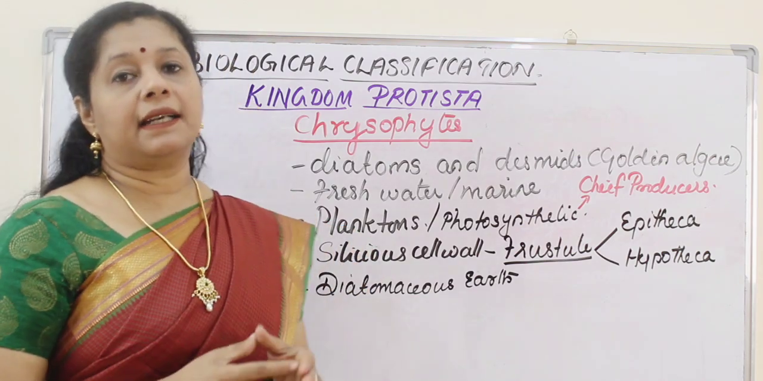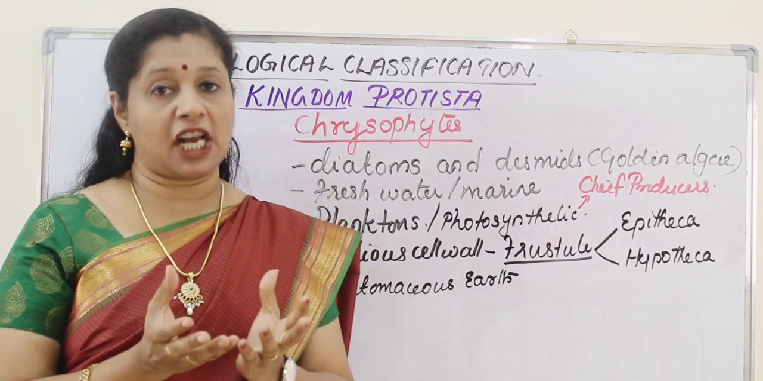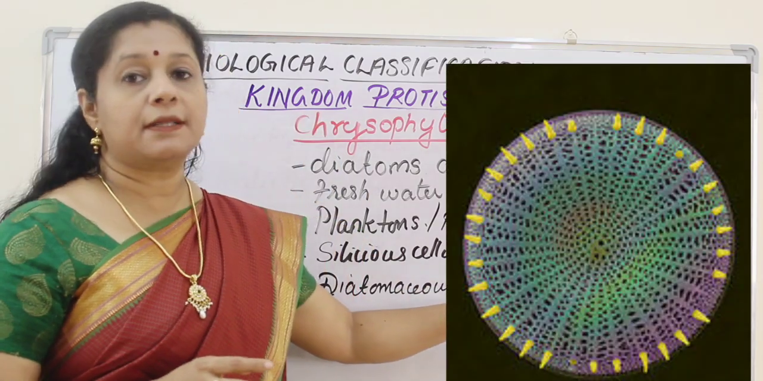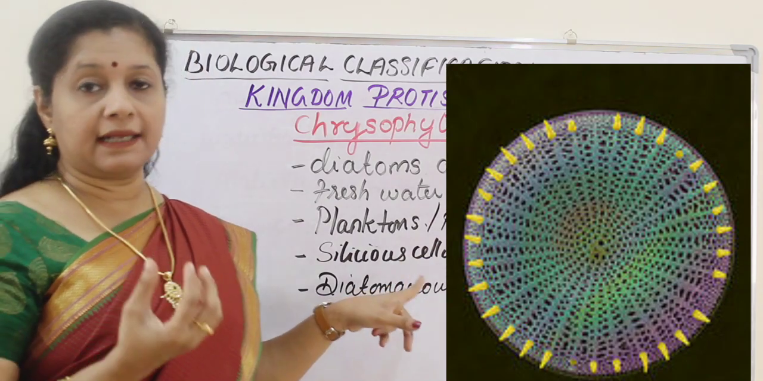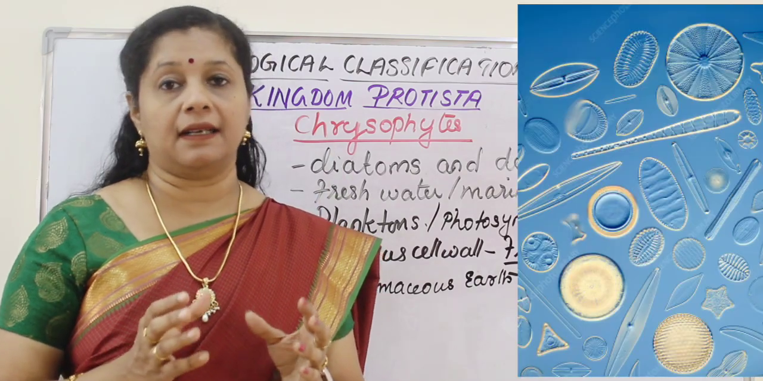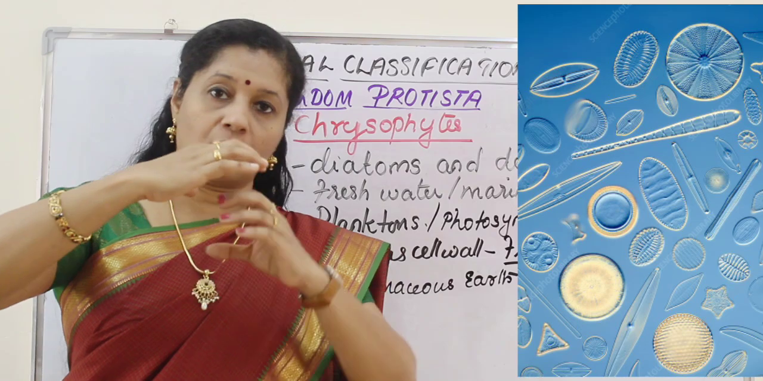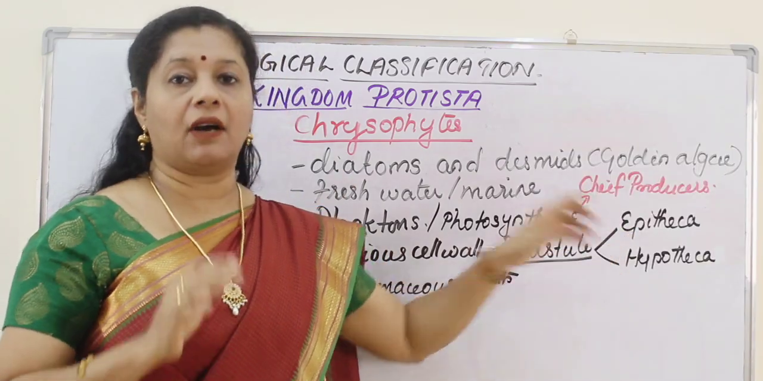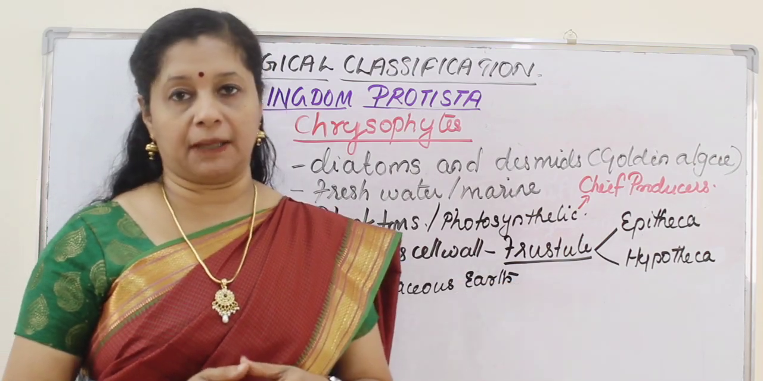One characteristic feature is that around the plasma membrane they have another shell. That shell is called a frustule. This frustule is made up of silica, so that's called a siliceous cell wall. It has 2 halves. It is like a soap dish, the upper lid overlapping the lower lid. The upper half is called the epitheca and the lower half is called the hypotheca.